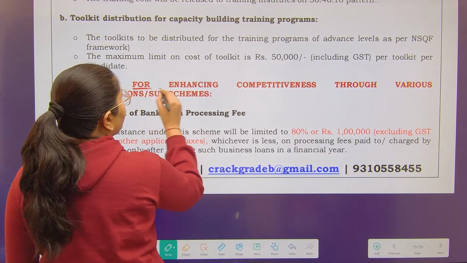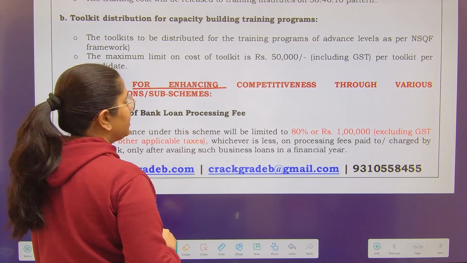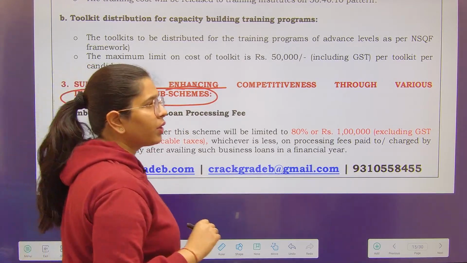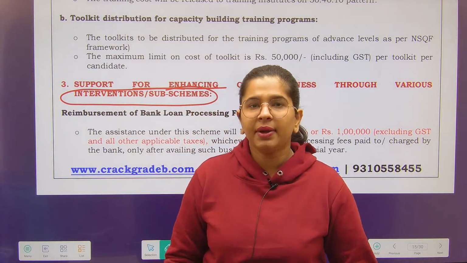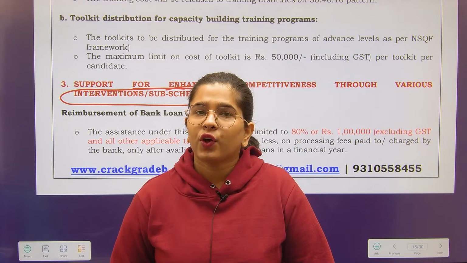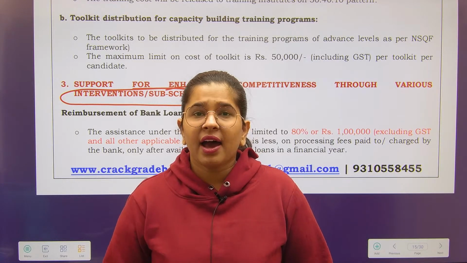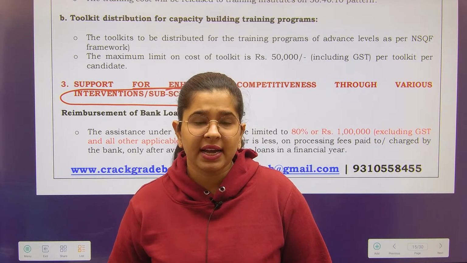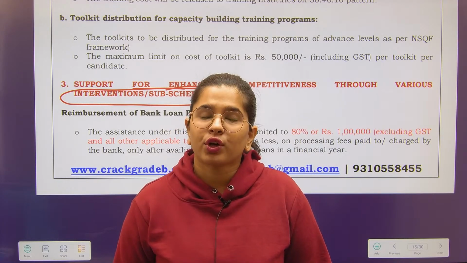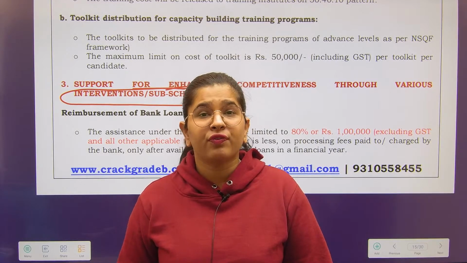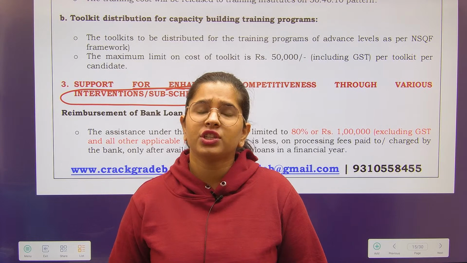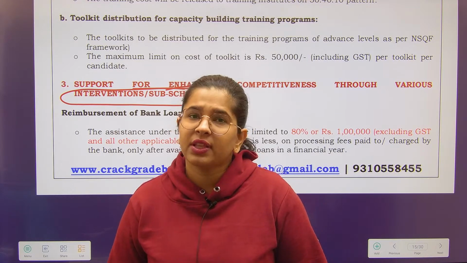Support for enhancing competitiveness through various interventions and sub-schemes. What the government is trying to do here is this: whenever any kind of support is provided, there are some ancillary expenses attached to that process, like bank processing fees and performance guarantee related fees. These are additional charges attached with the process.